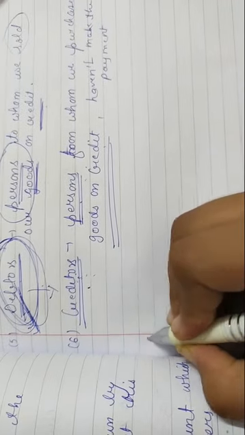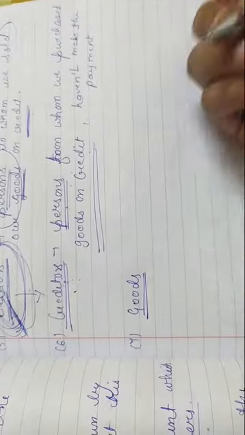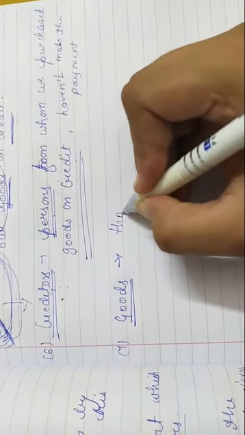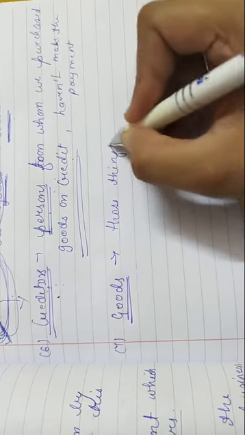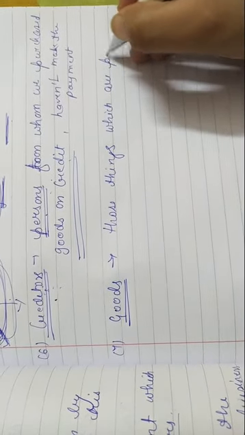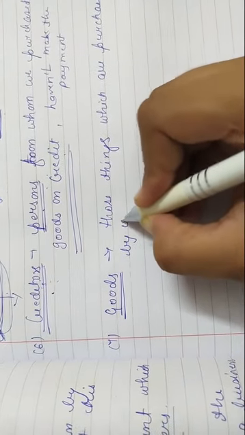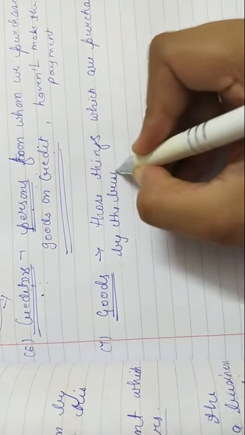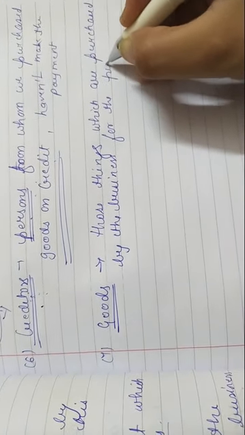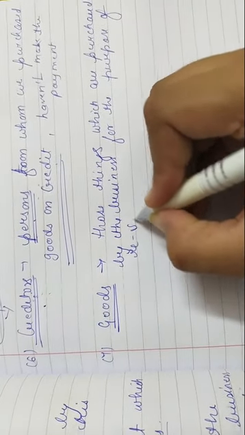Okay, next point is goods. So what are goods? Goods are those things which are purchased by the business for the purpose of resale.